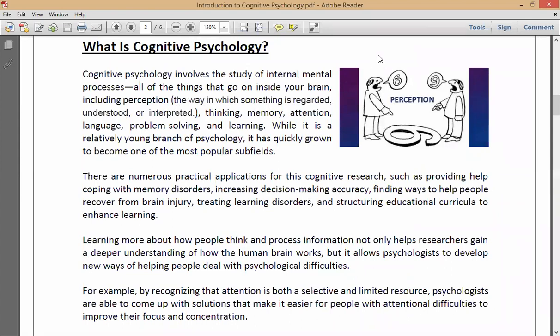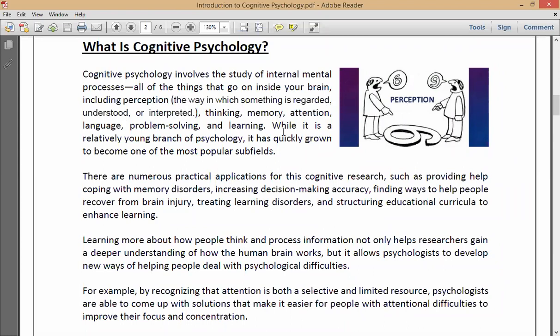The person on the left side can see this digit as number 6, and the person on the right side could see it as number 9. So this is called perception. The way in which something is regarded, understood, or interpreted. So it cannot be the reality. So perception cannot be the reality. So next,